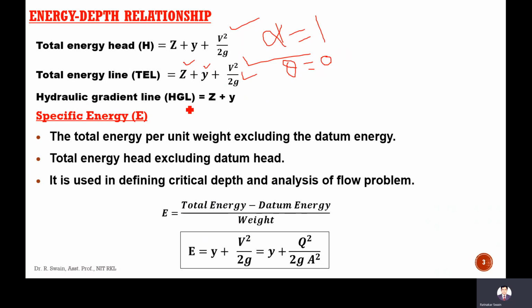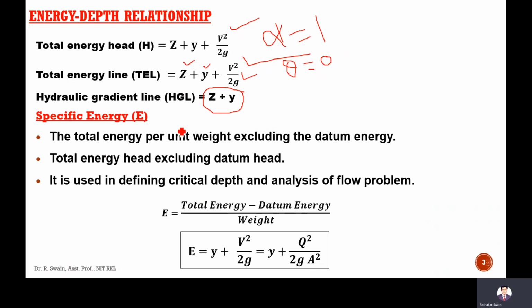Okay, the hydraulic gradient line, we know, is the total energy line minus the kinetic head. That means z plus y, the potential head plus the water depth here in an open channel. In pipe flow it is called pressure head.